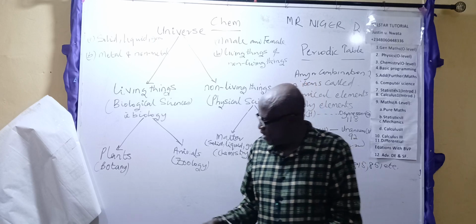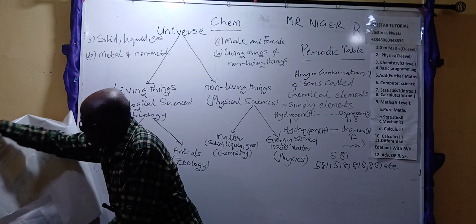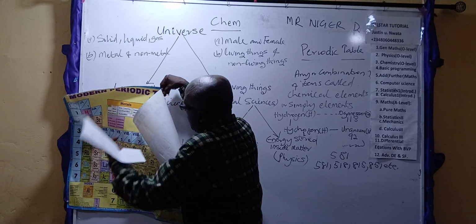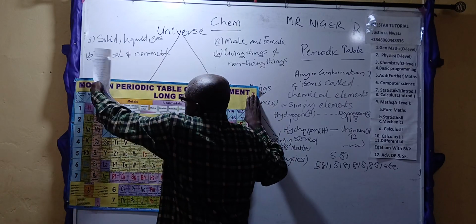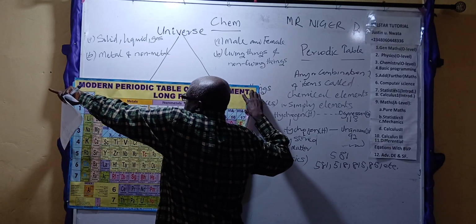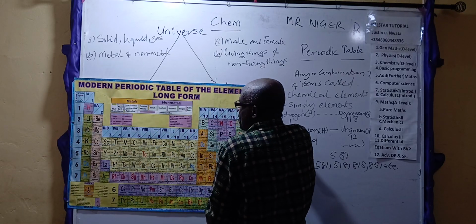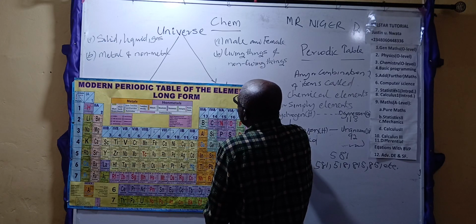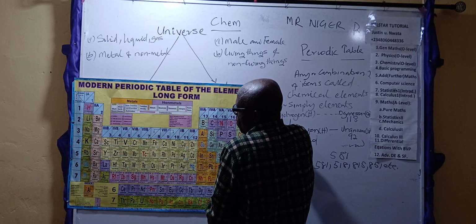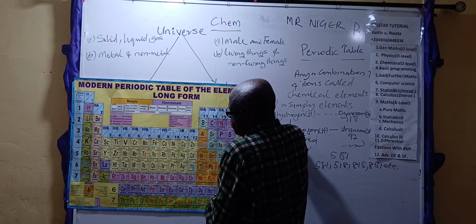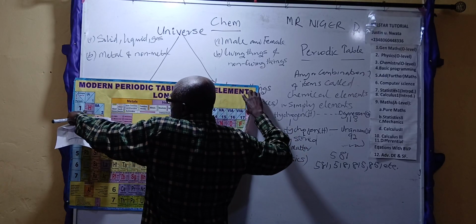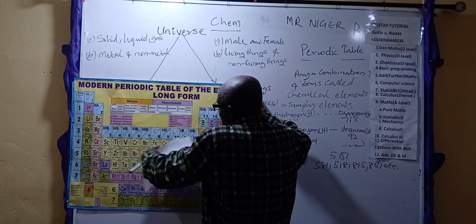And this periodic table is this thing you have here on the board. Look at it. This is the periodic table. You can see it. Modern periodic table of the elements. We will go into it at the right time, but this is not the time to delve deep into this because most of my subscribers will get confused. So this is the modern periodic table. The first one here is hydrogen. That's the beginning. And you can see all these are other elements.